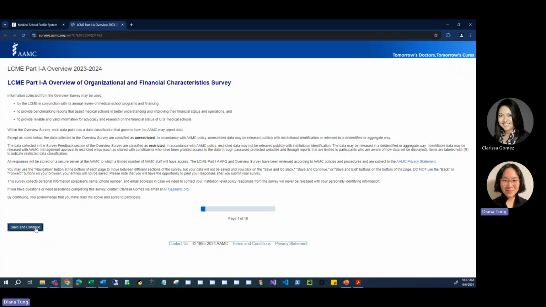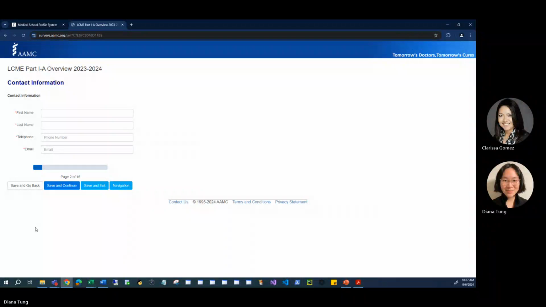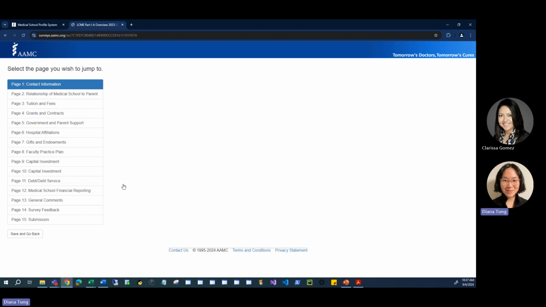Let's go to the first page of the survey. The navigation button here allows you to quickly jump from one page to the other in the overview. You can also see a high-level view of the topics the overview survey covers. As you begin working on the AFQ, we encourage you to glance at the overview survey. Familiarize yourself with the questions that are asked so that you and your teams have enough time to collect the data. Remember, you can find a blank PDF version of the overview survey in the LCME 1A tab of the Medical School Profile System, or MSPS.